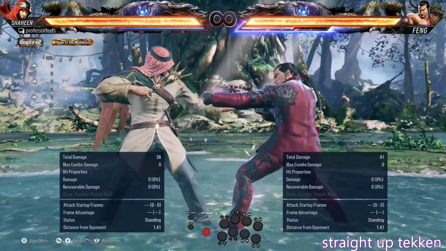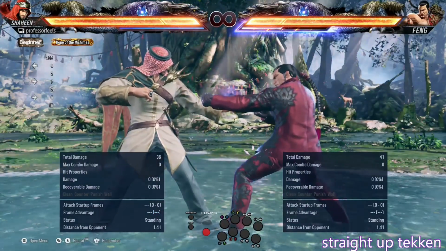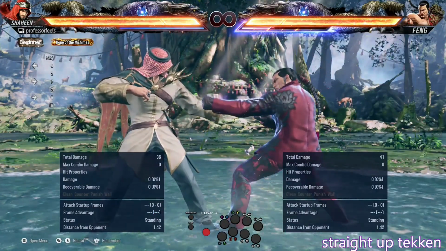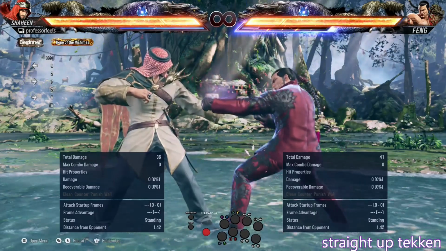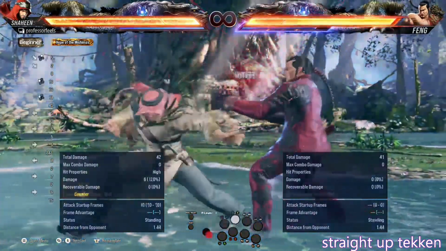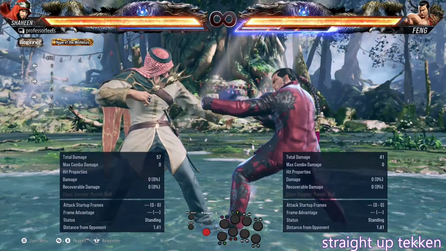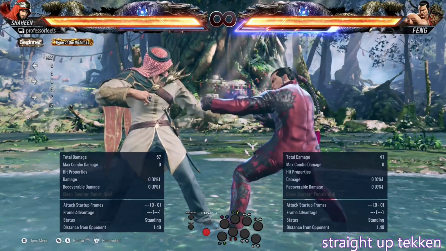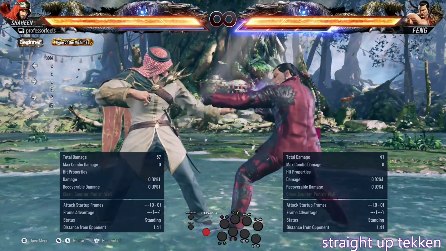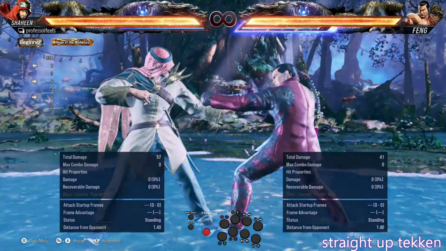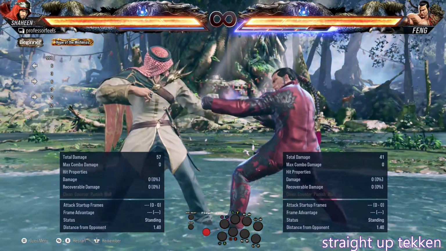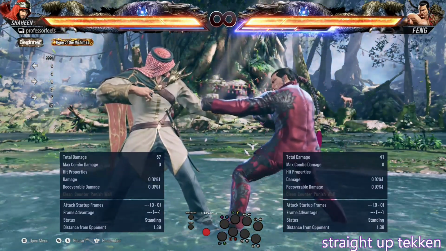So let's look at what happens when we do a 15 frame move, in this case Shaheen's down 4-2, and the opponent tries to jab while we are plus 8. As you can see, our down 4-2 won, but why? It's very simple. When you are looking at plus and minus frames, for plus frames you subtract from the move startup, and for minus frames you add to it. This is from the perspective of the attacker or defender.